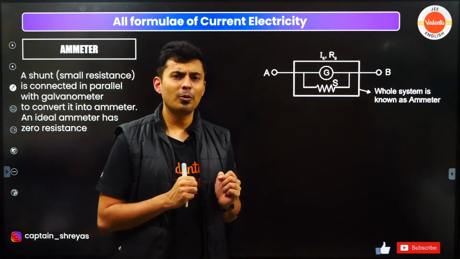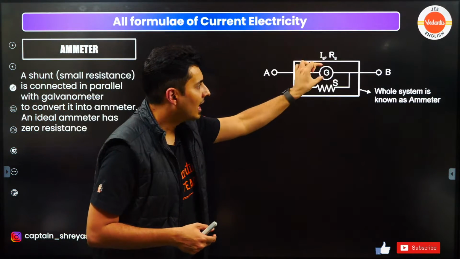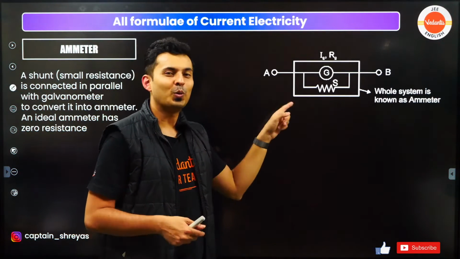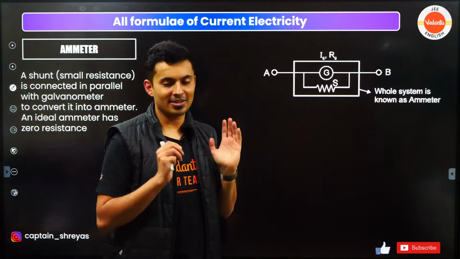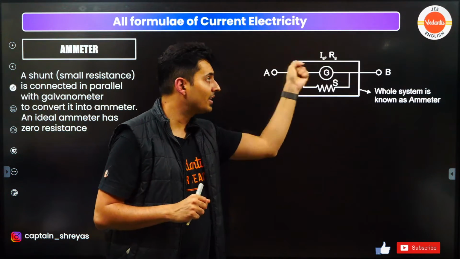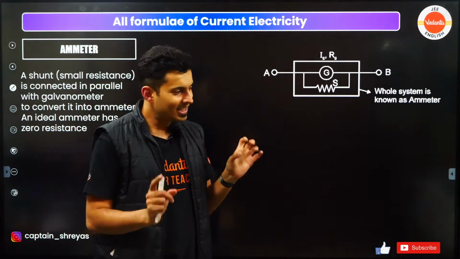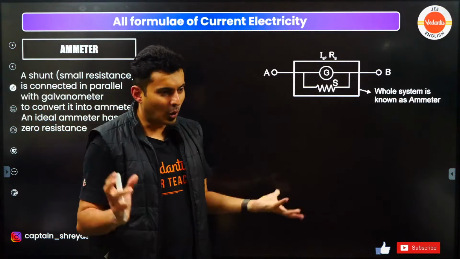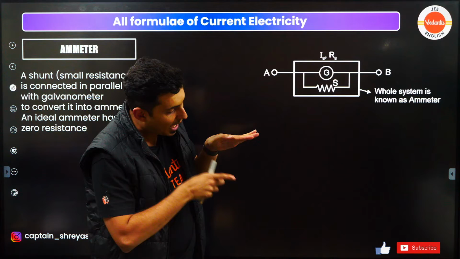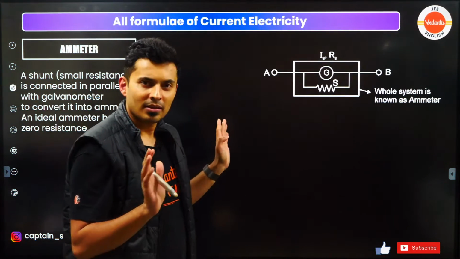How do you make the resistance very low? Very simple. This galvanometer which is there, you make the resistance lower by connecting a resistor in parallel. What is that parallel called? It is called shunt resistance. So it will make the effective resistance very, very less. So ammeter is connected in series. As a whole, it has very low resistance, but inside the ammeter, there is a parallel resistance to the galvanometer. Keep this in mind. Clear?